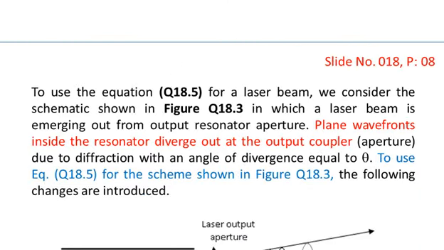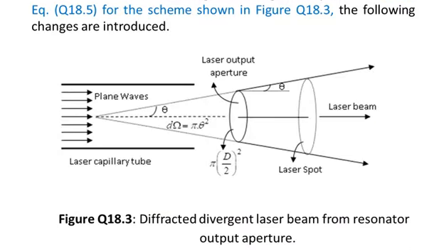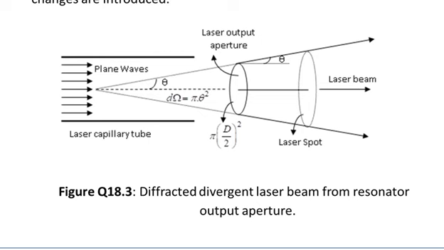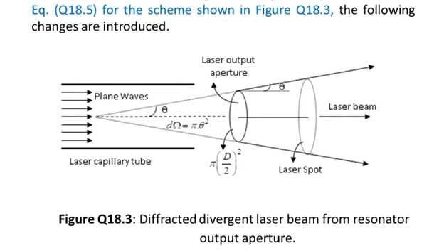To use equation 18.5 for a laser beam, we consider the schematic shown in figure 18.3, in which a laser beam is emerging out from the output resonator aperture. The caption is: diffracted divergent laser beam from resonator output aperture. Let me show the components of this diagram. On the left hand side we have the laser capillary tube, and the plane waves are oscillating within this capillary tube. So the beam will diverge out.